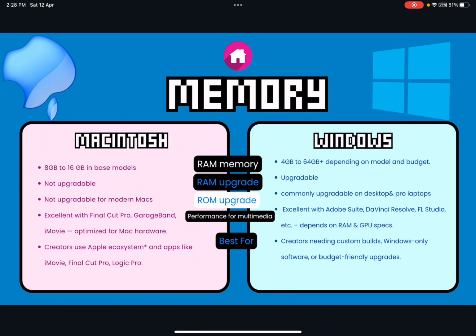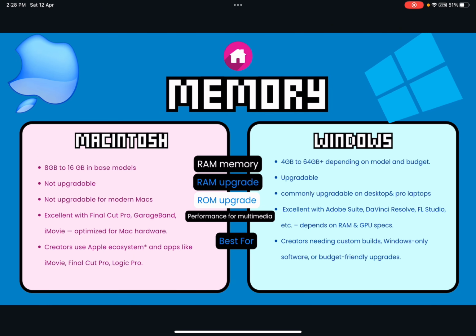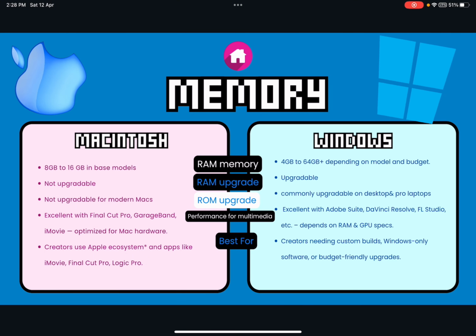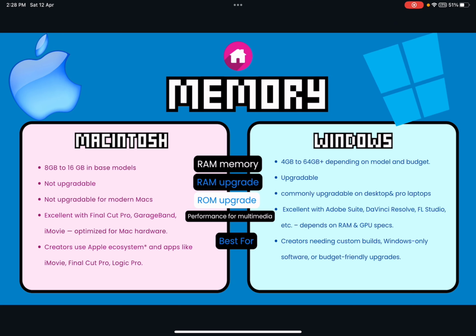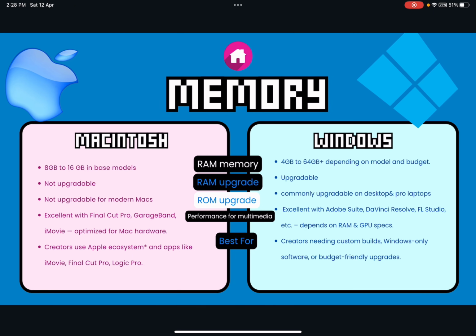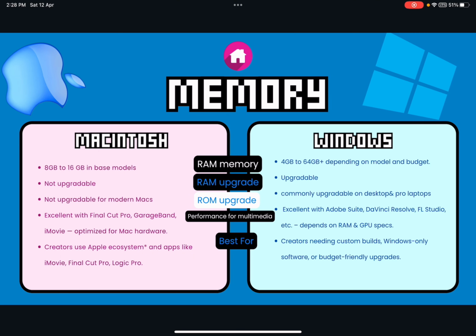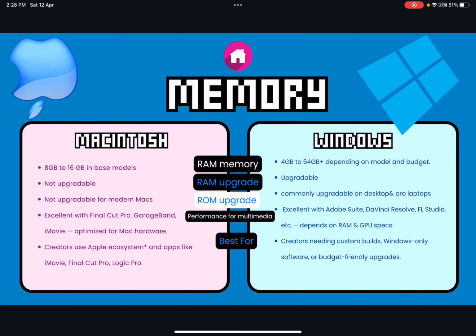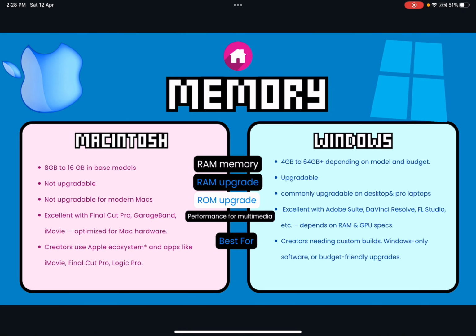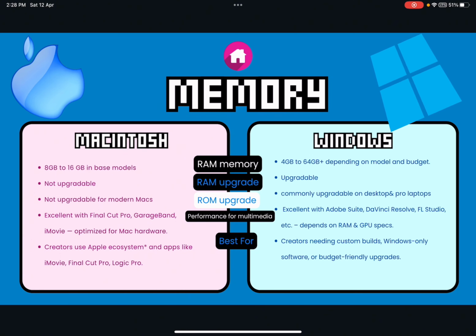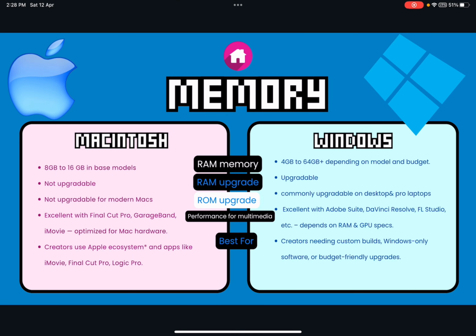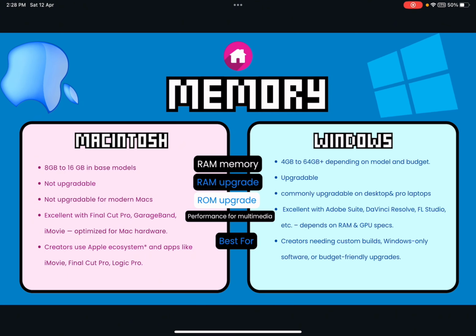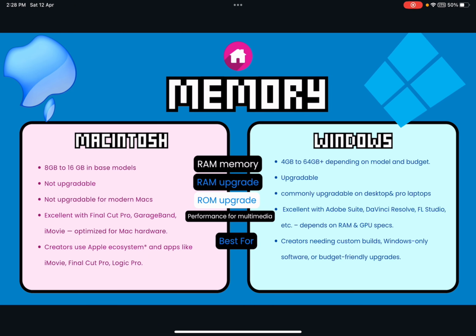The performance for multimedia in Macintosh is excellent with Final Cut Pro and GarageBand, which are optimized for Mac hardware. For Windows, it is excellent with Adobe Suite, DaVinci Resolve, FL Studio, and more, depending on RAM and GPU specs. The Macintosh is best for creators that use Apple's ecosystem and apps like iMovie, Final Cut Pro, and Logic Pro, while Windows is best for creators needing custom builds, Windows-only software, or budget-friendly upgrades.